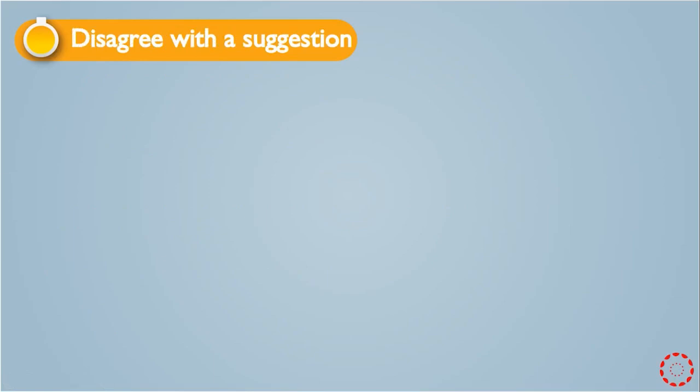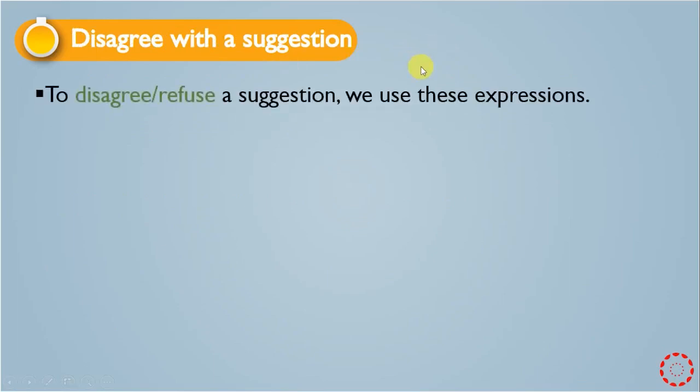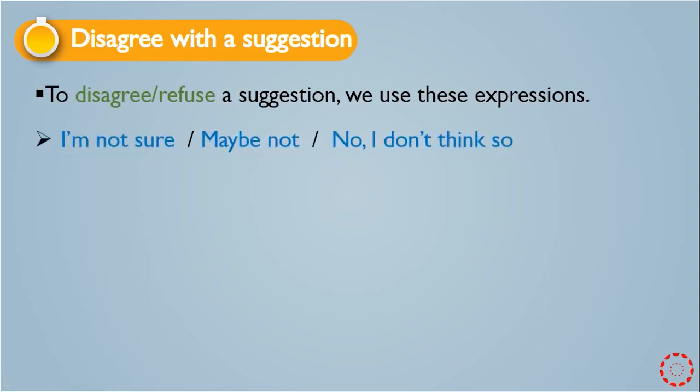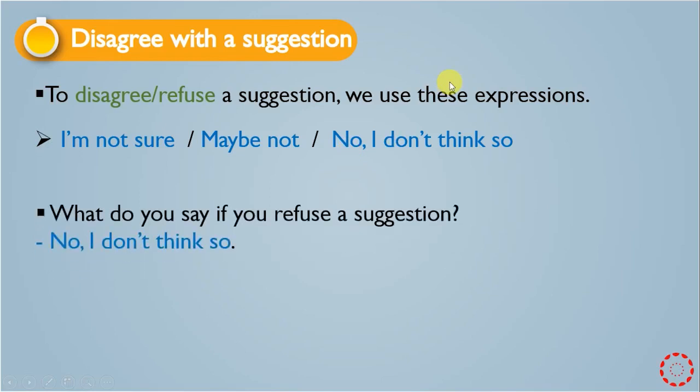And also we have disagree with a suggestion. It means you can reject or refuse the suggestion. To disagree or refuse a suggestion, we use these expressions. I'm not sure, maybe not, or no, I don't think so. Look at this example. What do you say if you refuse a suggestion? We say, I'm not sure, maybe not, or no, I don't think so.